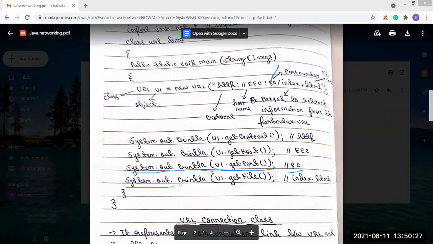And after that, system.out.println u1.getFile. What will this getFile show? It will show which HTML file is present in this URL. The file stored in the URL is index.html, so it will show index.html. Like this, we can do the URL program.